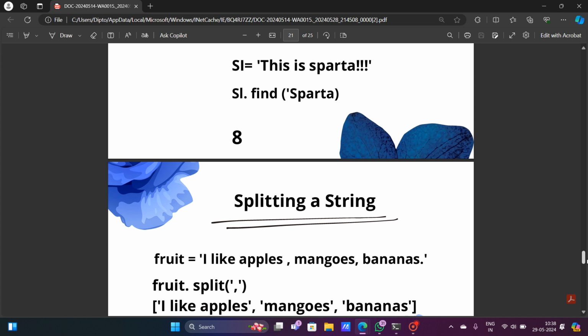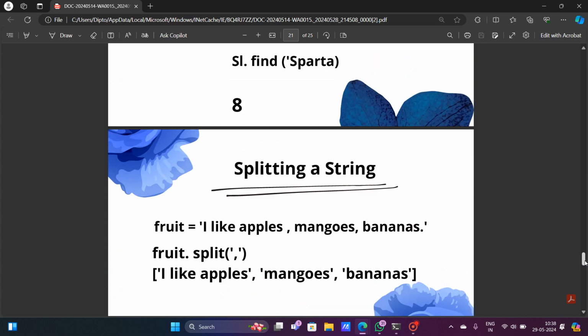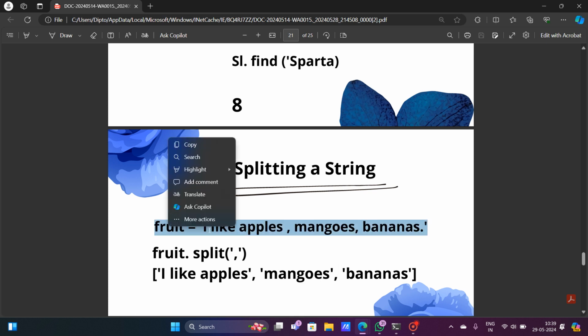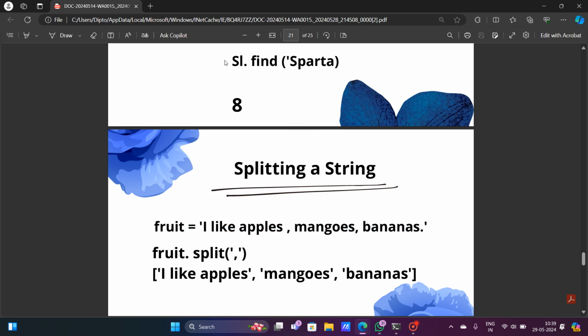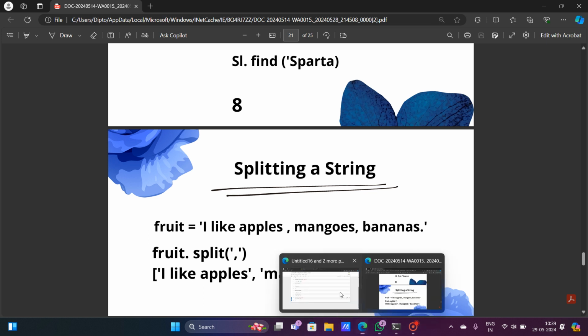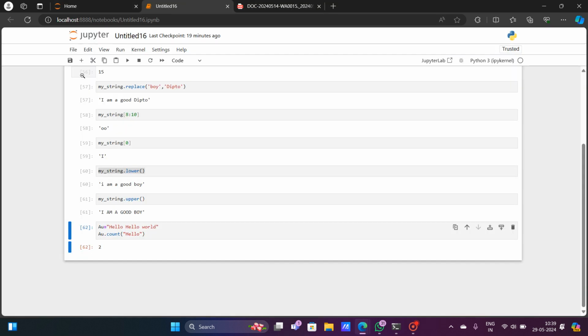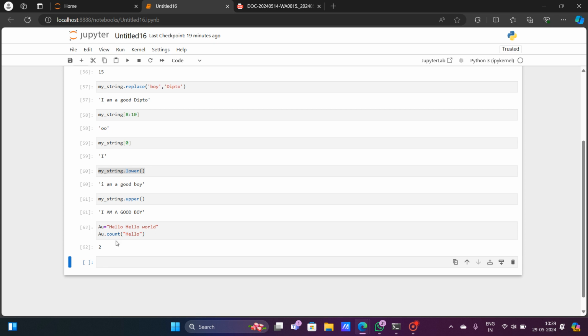And splitting a string. How can we actually split a string? Suppose I want to split this string, I like apples, mangoes, and bananas, and I want to make different parts out of it. So for that, let me copy it. So I have copied it.